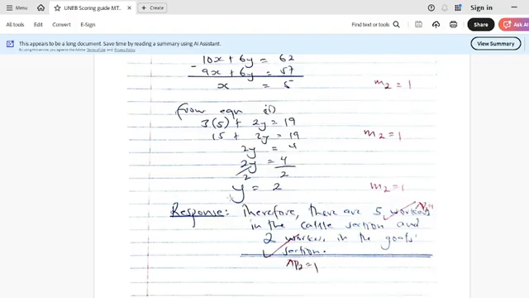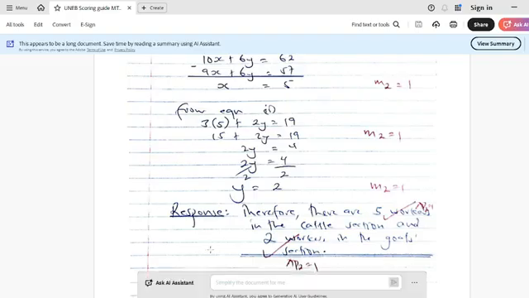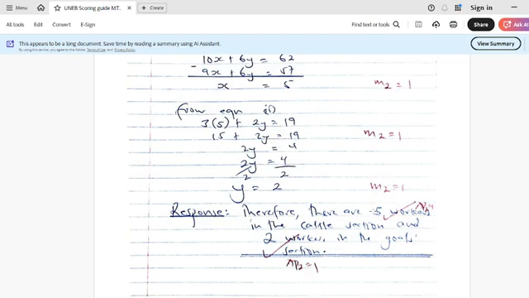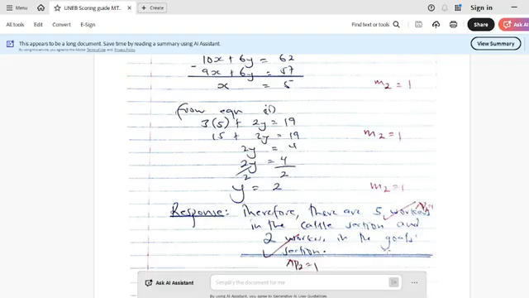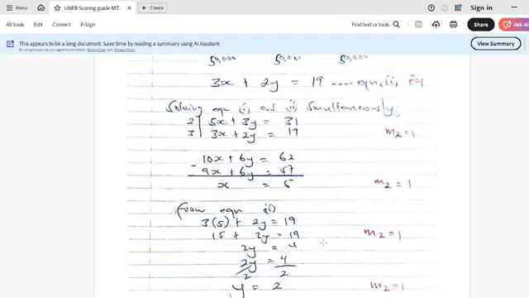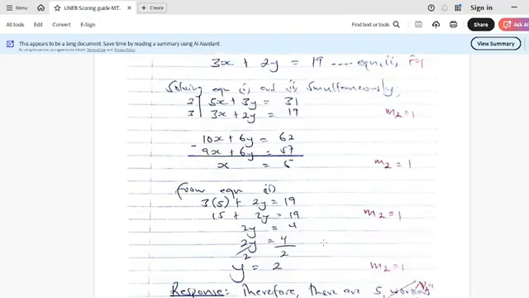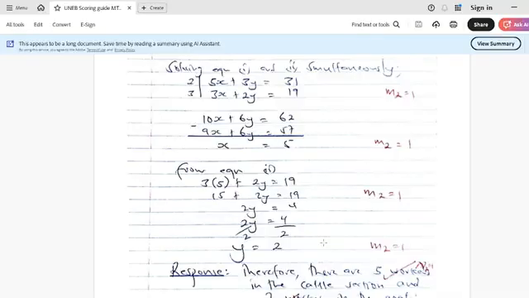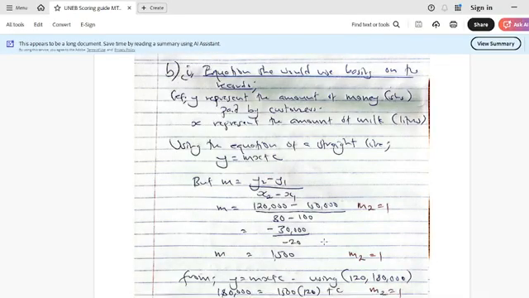Now, how would we respond? The response is exactly what the task wanted. Then we shall say, therefore, there are 5 workers in the cattle section and 2 workers in the goat section. UNEB knows how it scores this, but according to me, that's how I would have scored this item. Part B required us to come up with the equation that she would use based on that record.